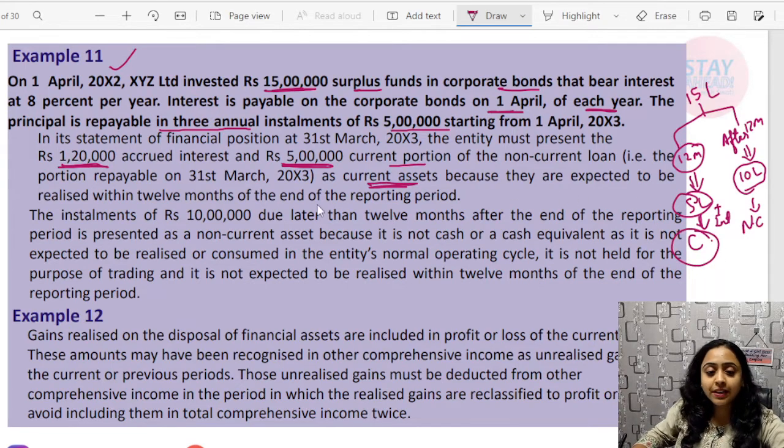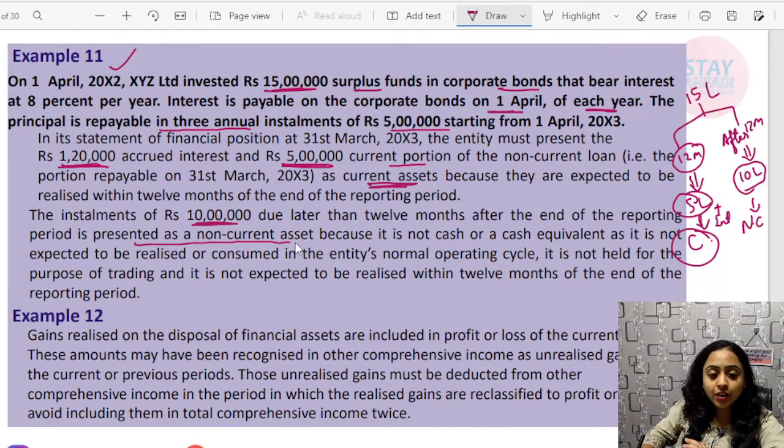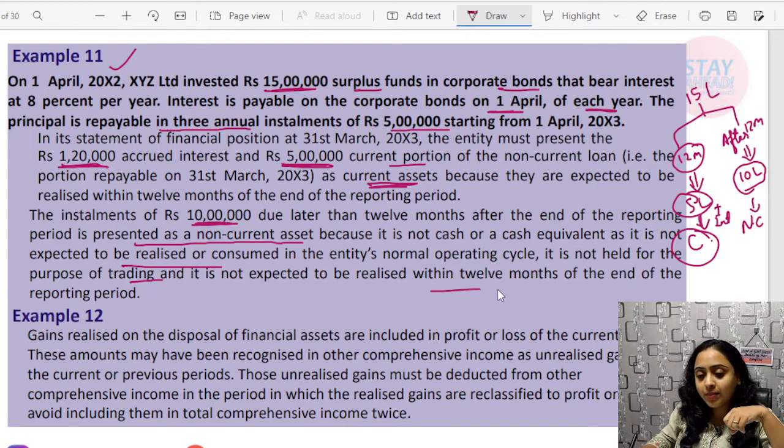They are expected to be realized within 12 months of the end of the reporting period. The installment of rupees 10 lakh due later than 12 months after the end of the reporting period is presented as non-current because it is not cash, and that same definition is written. It is neither cash nor cash equivalent, not expected to be realized or consumed within the normal operating cycle, not held for the purpose of trading, and not expected to be realized within 12 months.